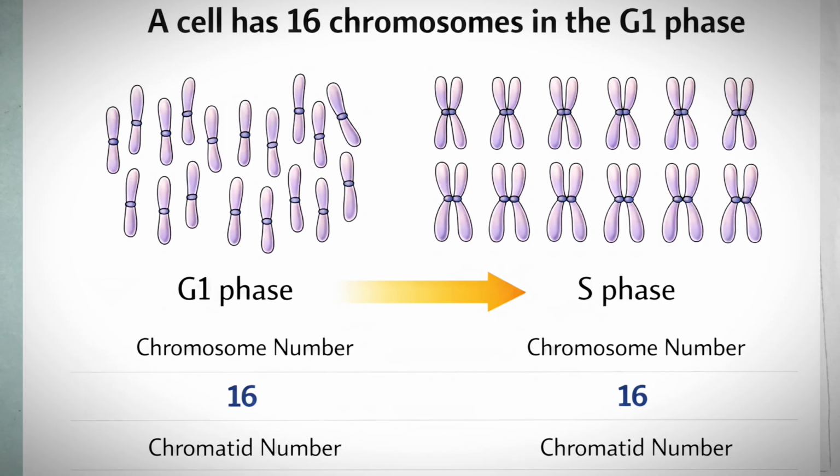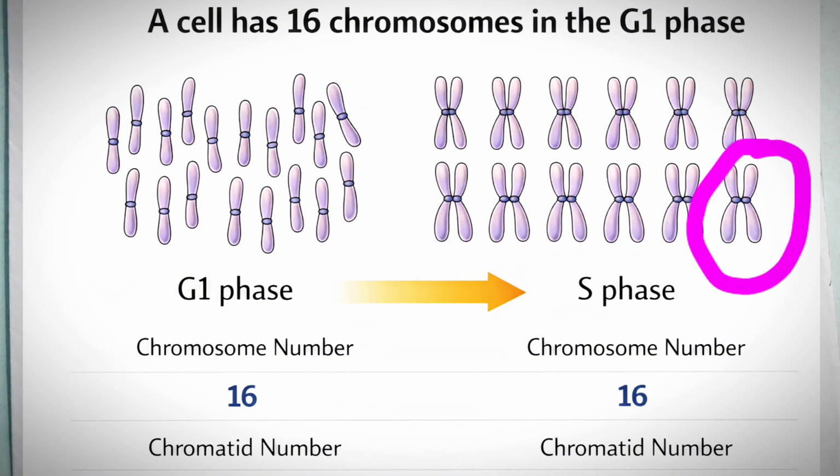After G1 phase, there is S phase. S is nothing but the synthesis phase. In the synthesis phase, DNA gets doubled. That's why each chromosome contains two chromatids, so the chromosome number is still 16.